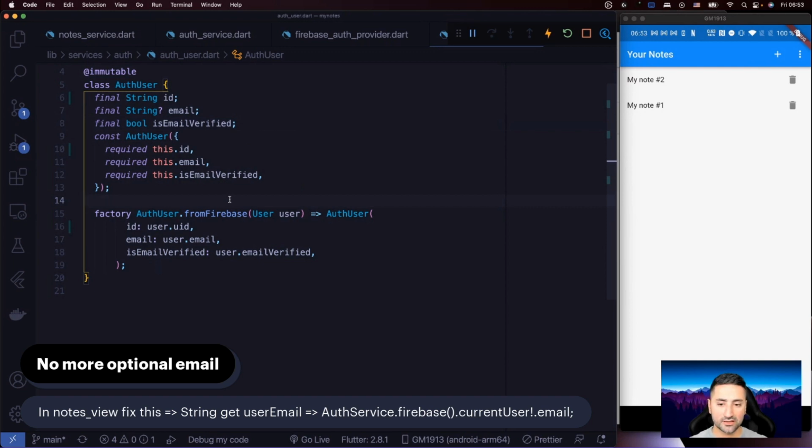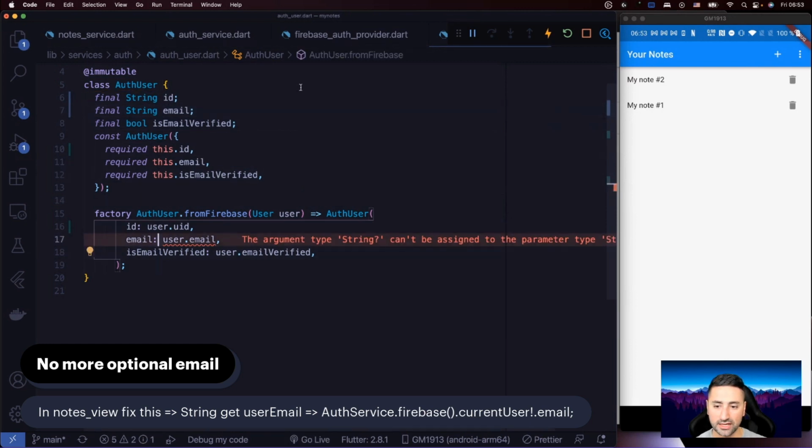So given that condition, we can be sure that every authenticated user in our application actually has an email address. Okay, so let's go ahead and just say that email is not an optional field anymore. And in here, we're going to explicitly unwrap that email. All right, so that's another change that we made to our application.